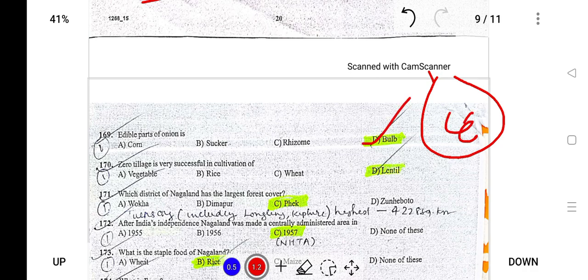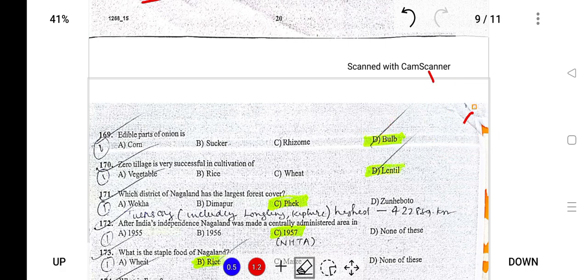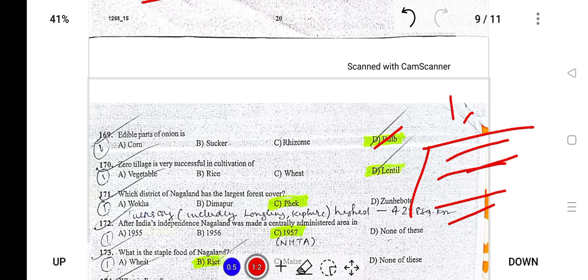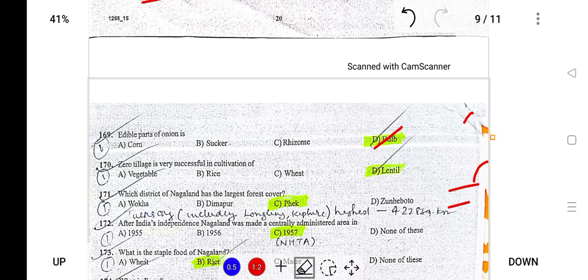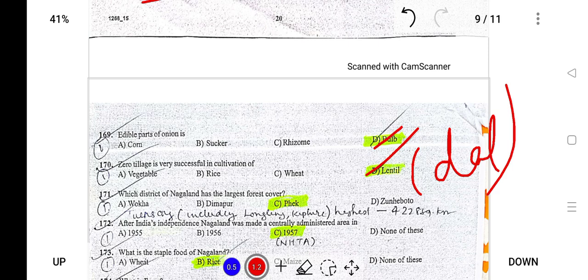Zero tillage means we do not till the soil. For example, this is a plot of land, and after the plant has been grown, cultivated and harvested, there is no need to till the land because the plant roots have already deposited nitrogen in the land. So there is no need for tillage, and this is also known as a leguminous plant. Lentil is also known as dal, and it is a leguminous plant.